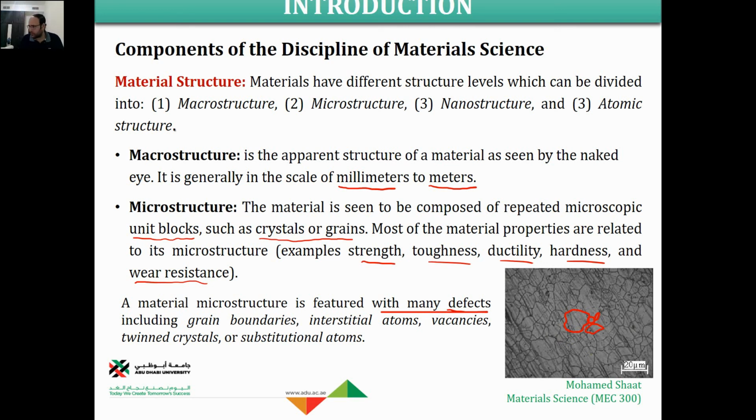So in this case, we are changing this microstructure to be a nanostructure. If we did so, we end up with a nanomaterial. We are turning the material from a conventional polycrystalline material into a nanocrystalline material, a nanomaterial. If we did so, we are enhancing the properties of the material so much. So this is the key idea of nano.